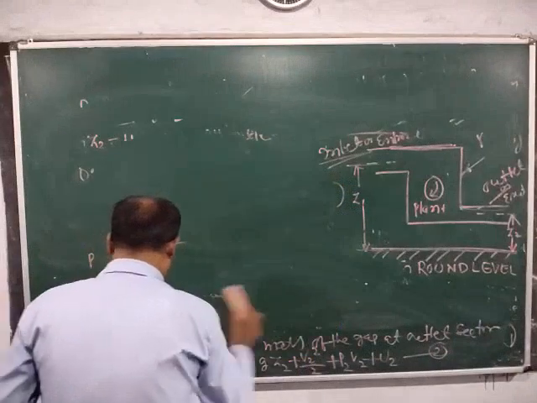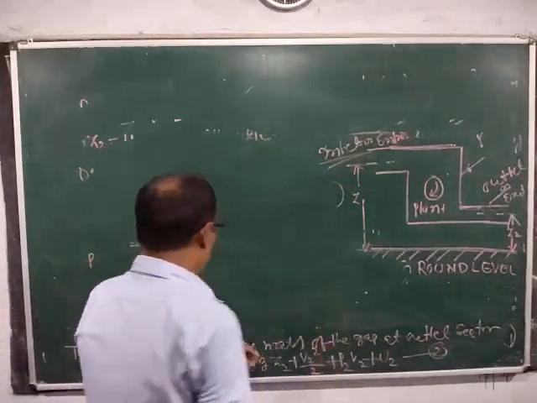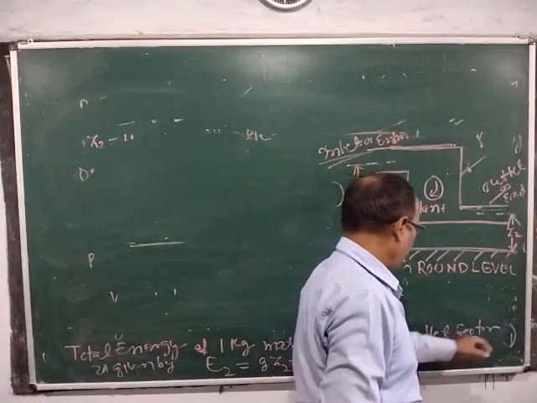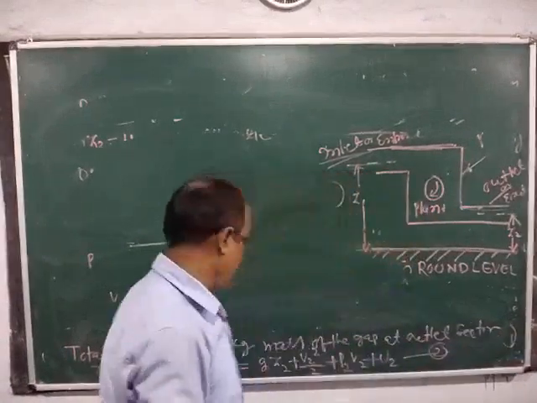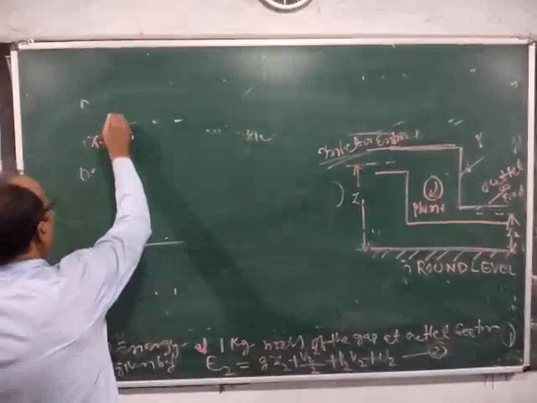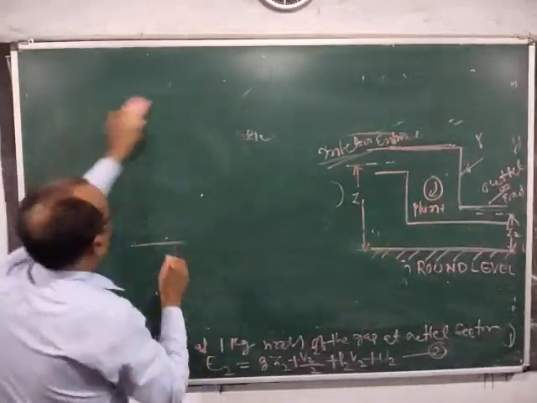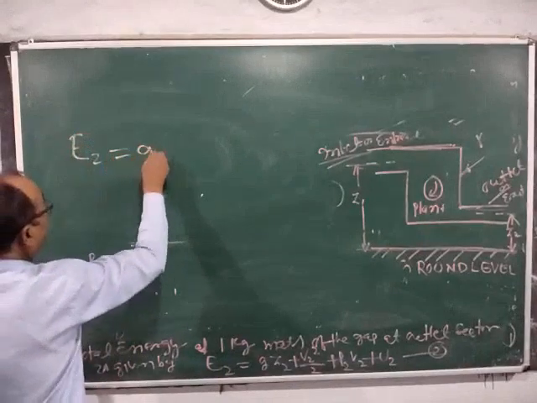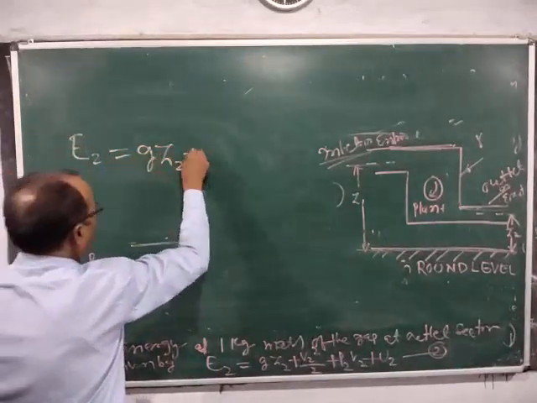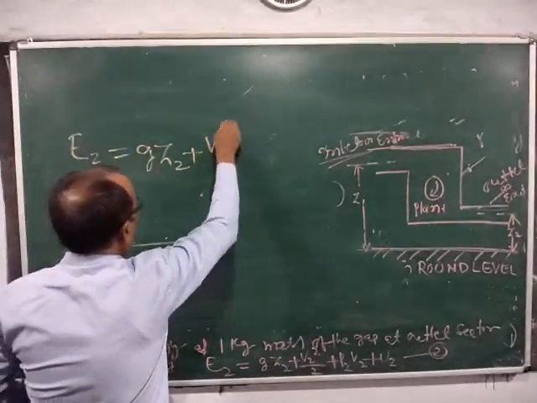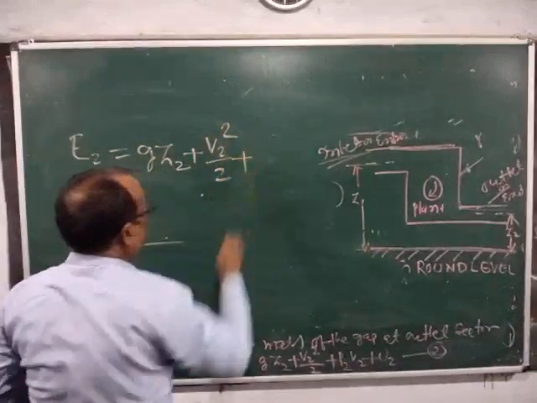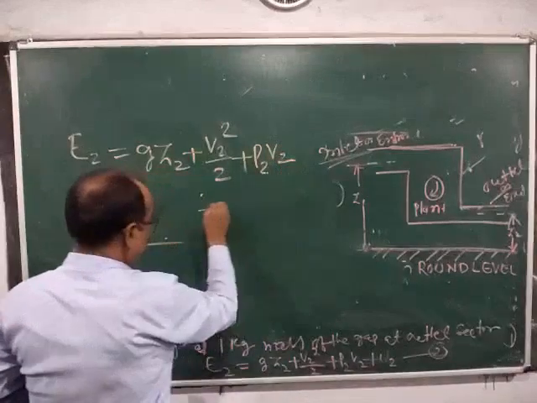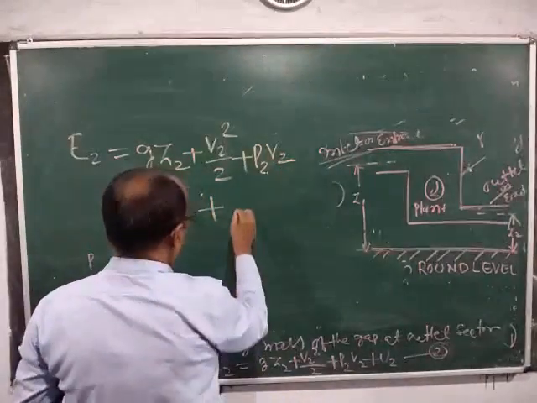Then the total energy of 1 kg mass of the gas at outlet section is given by the formula E2 is equal to g z2 plus v2 square by 2 plus P2 V2 plus U2.